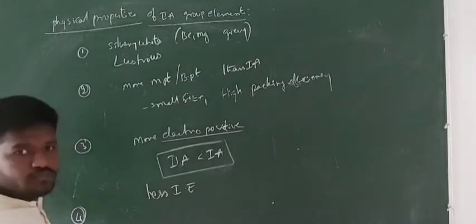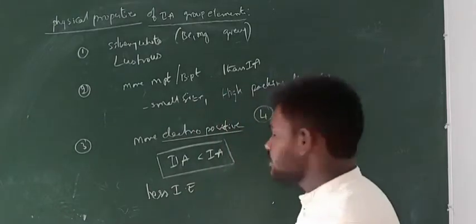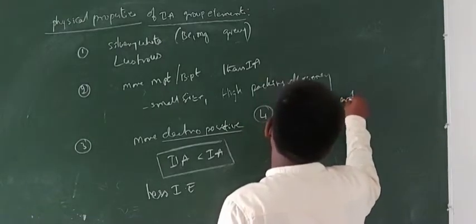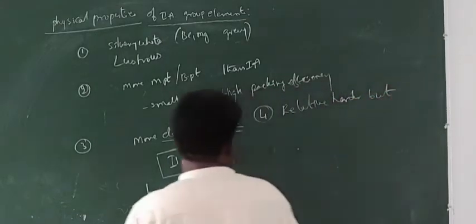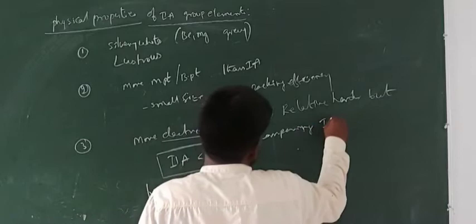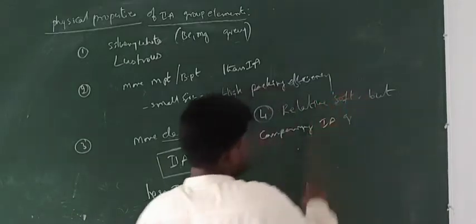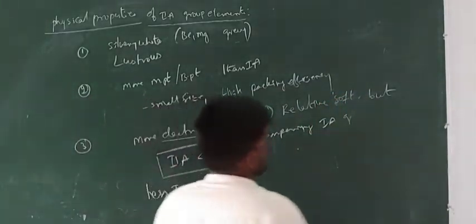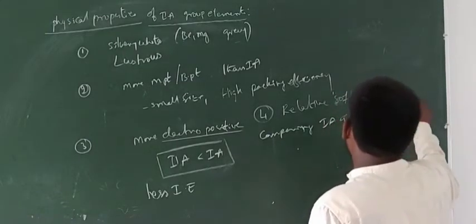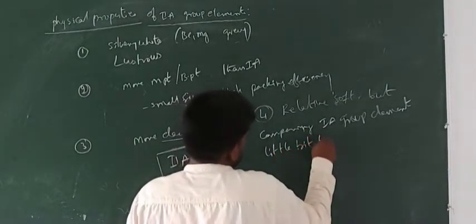And the next one, guys. So now the fourth one: these are relatively soft, but comparing with the first A group elements, these are a little bit harder.